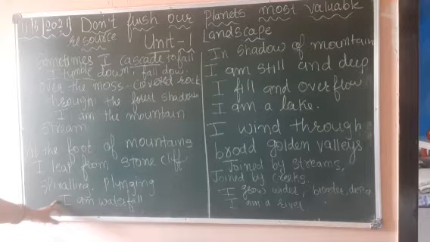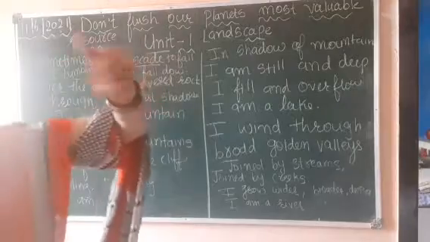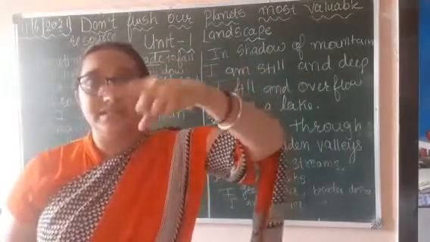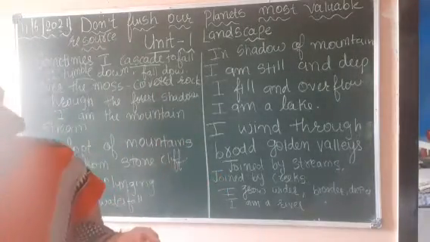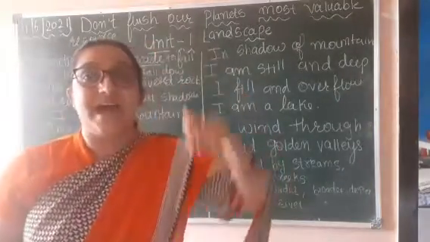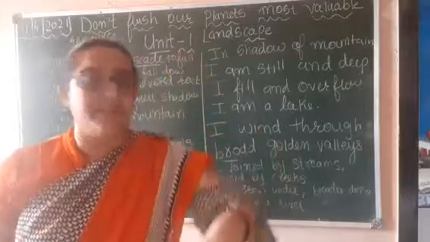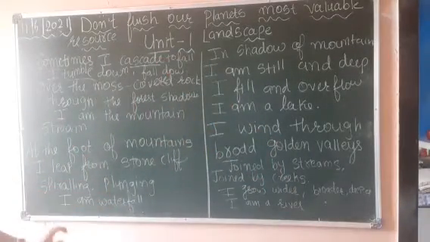Now spiraling means to curve around. Okay, overthrow we can say. And plunging means diving in. Diving, you know what is diving, right? So plunging means diving. So I am a waterfall.